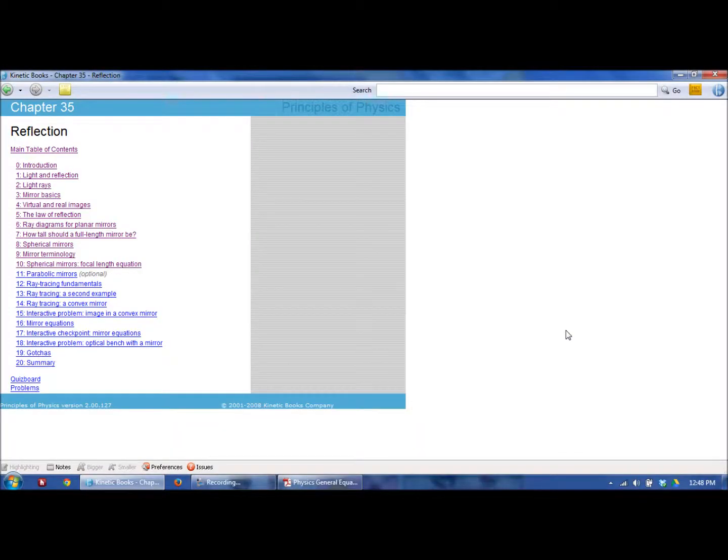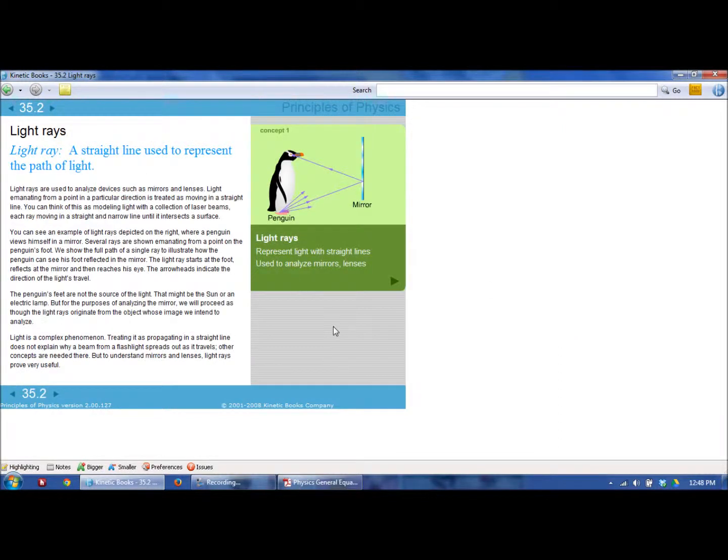A concept that we need to use is called a light ray. Now we know that light is a wave, and there are many aspects of it that are explained through this wave nature. Even this reflection is actually a property of a wave. For clarity and for ease of use and drawing and modeling, rather than using a wave to represent this electromagnetic wave, this light, we're going to use a ray to represent the path that the electromagnetic wave follows.